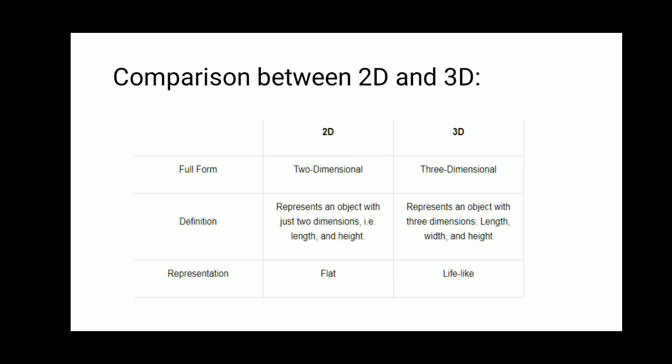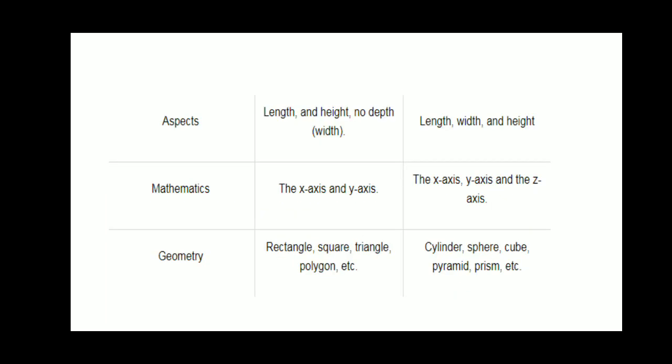Now what is the comparison of 2D and 3D? The full form of 2D is two-dimensional, 3D is three-dimensional. Definition: 2D represents an object with just two dimensions, that is length and height. 3D represents an object with three dimensions: length, width and height. Representation: a 2D image is flat and a 3D image is lifelike. We see it popping up in front of our eyes. Aspects: in 2D, length and height, no depth, width cannot be defined. Length, width and height can all be defined in 3D.